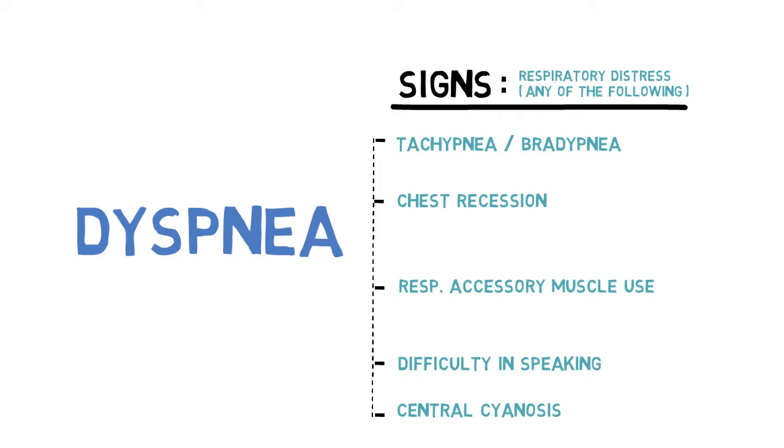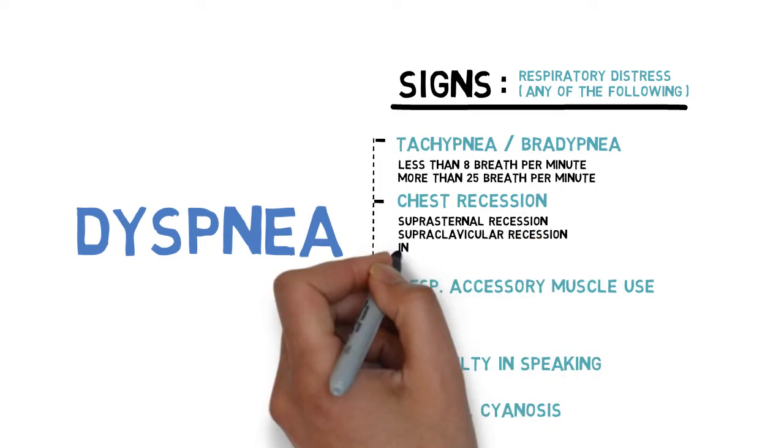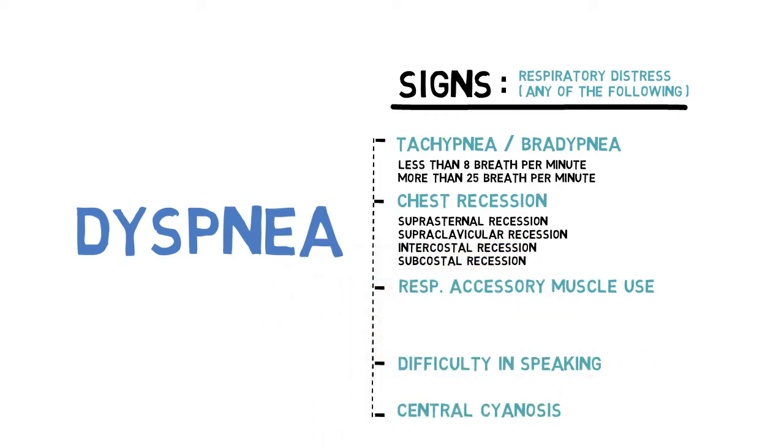each diagnosis. The cutoff point for tachypnea or bradypnea may differ according to your sources. The ones I'm using, which is Nicholas J. Talley, states that less than 8 for bradypnea and more than 25 breaths per minute for tachypnea. Average adult breath per minute is about 20, so sometimes 20 is taken by some as the cutoff point for tachypnea. Chest recessions or chest indrawing, which is the same thing, can be seen suprasternum, supraclavicle, intercostal, substernum, or subcostal.